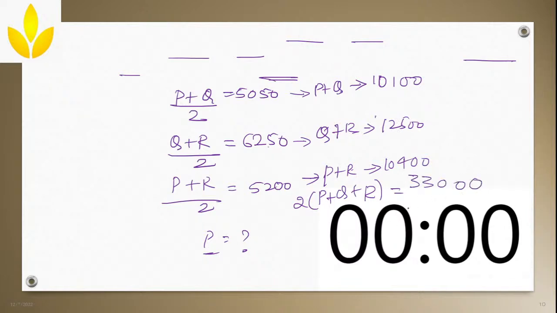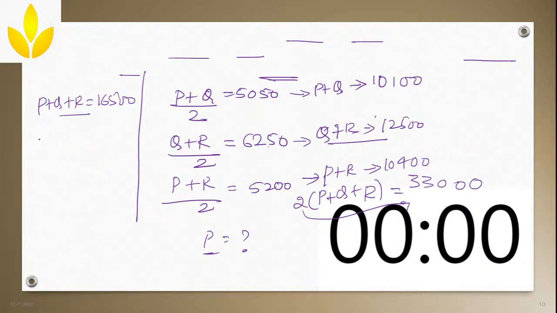This is 2 times P plus Q plus R. Now if I want only P plus Q plus R, you will divide this 33,000 by 2. If you divide 33,000 by 2, what you will get? You will get 16,500. Now you know the value of Q plus R. You can substitute it here and get the answer of P.